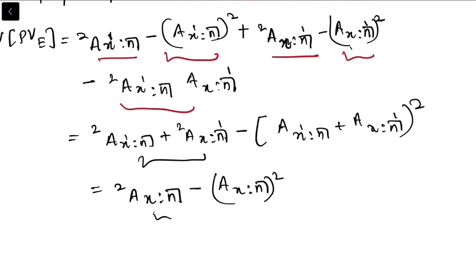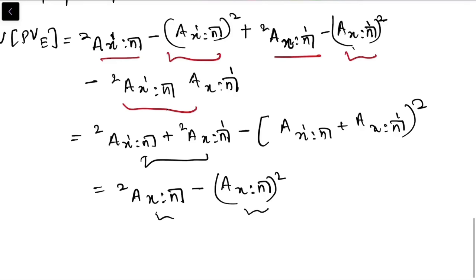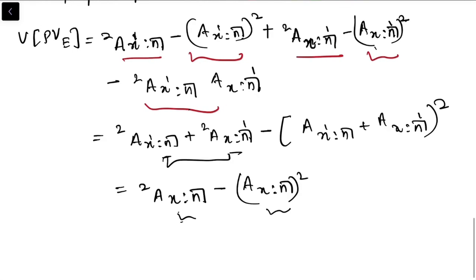So these are the notations of endowment. This is term assurance and this is pure assurance, and the sum of term and pure is endowment. All right, so this is how you can derive the variance of the present value of endowment assurance.